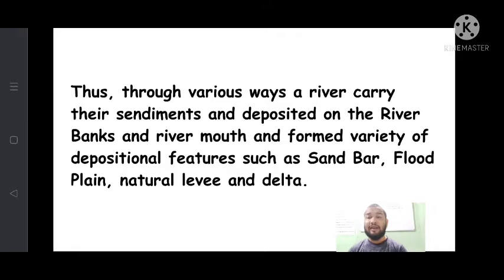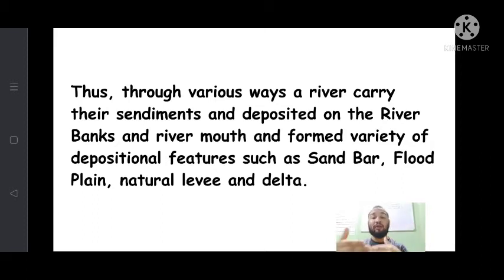Next, see, thus through various ways a river carries its sediment and deposits it in the river banks and river mouth, and forms a variety of depositional landforms like sandbar, floodplain, natural levee, and delta. This sediment carried by the river from the upper course is transported to the lower course, like the mature stage and old stage of the river, and it is deposited somewhere on the river bank, the side of the river,